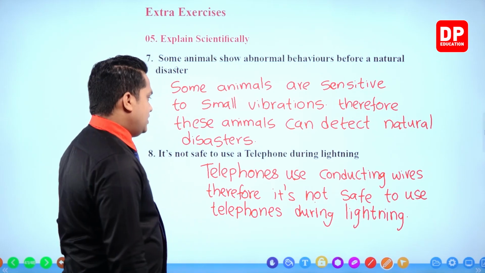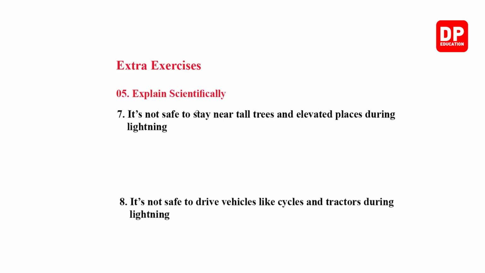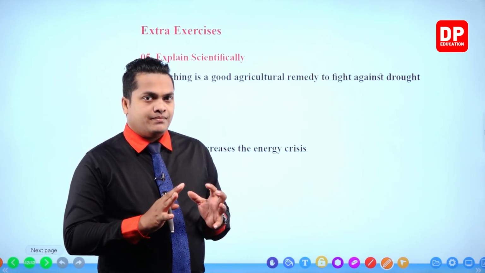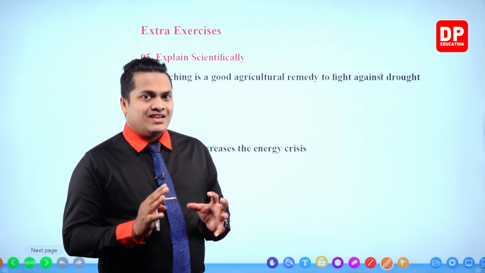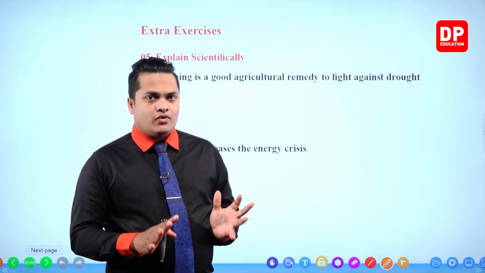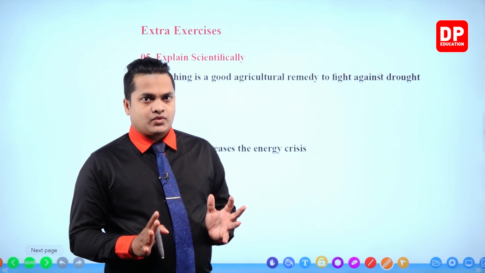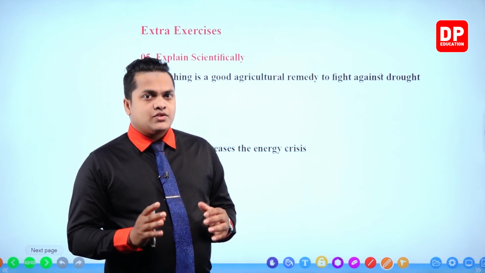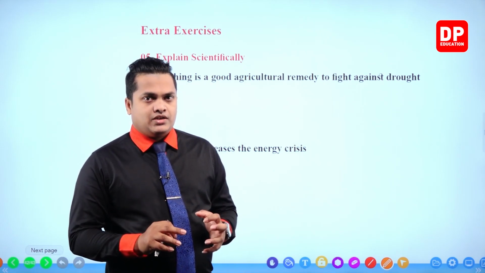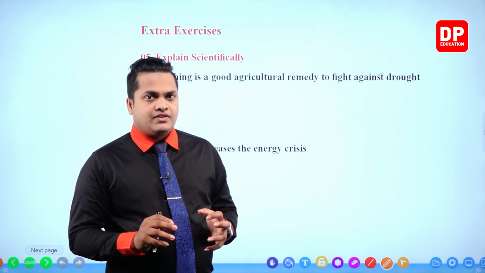Okay? Right. Mulching is a good agricultural remedy to fight against drought. So, we discussed that mulching is a good agricultural way, right? So, in here, we reduce the release of water to the environment by the mulching process. So, it will help to retain water within the soil, right?